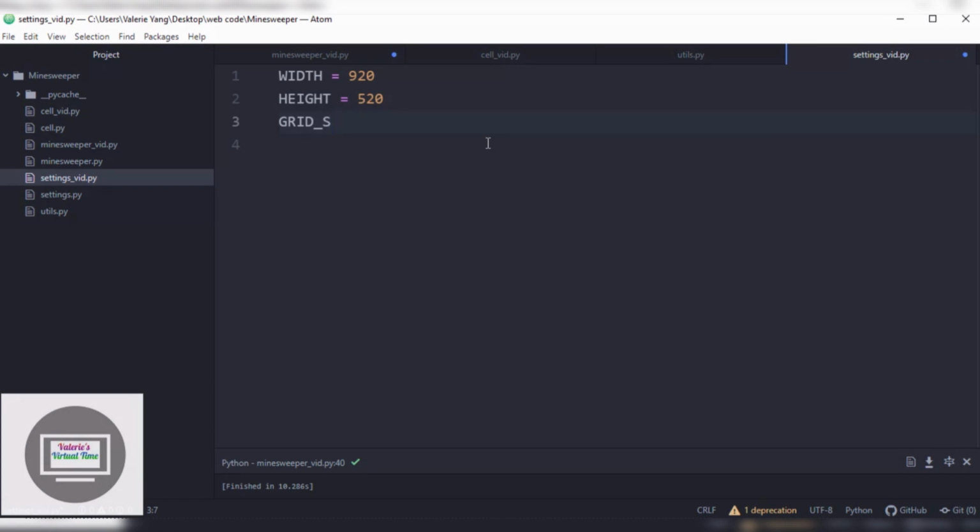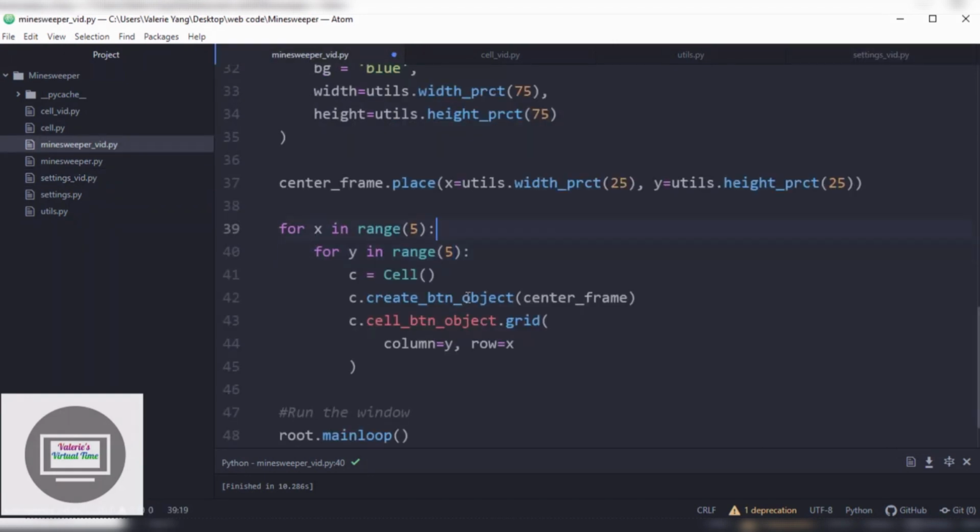Size, there we go, equals 6. Now let's just go ahead and do settings underscore vid, since I put whatever the name is over here. Grid size, good, the machine knows.